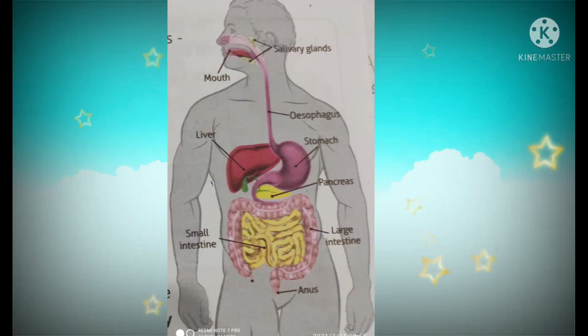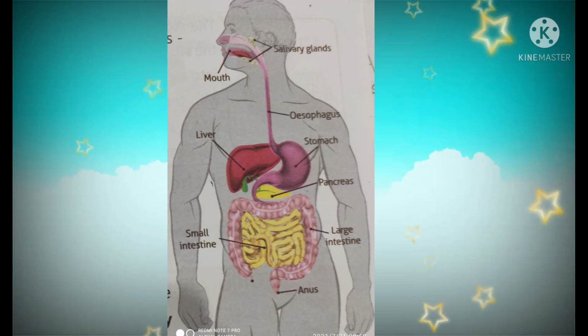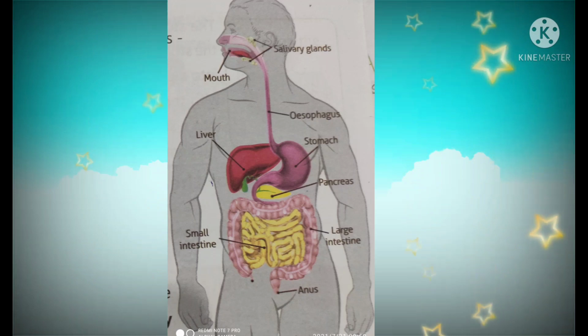It is a part of digestion. It is a part of the human digestive system, children. Next, the human digestive system. What is digestion? The process of breaking down food into simpler substances is known as digestion. The entire process of digestion takes about 3 to 4 hours.